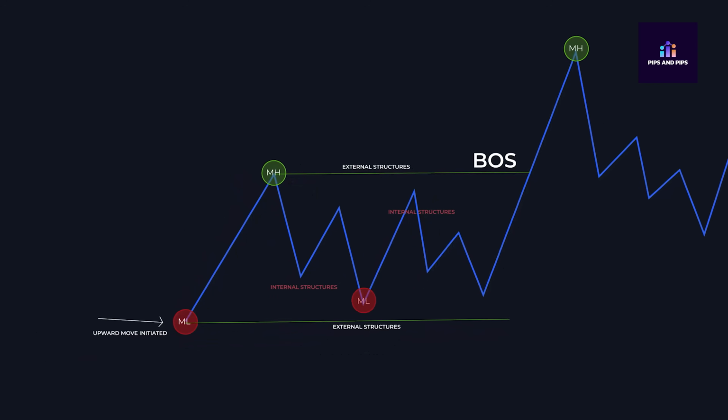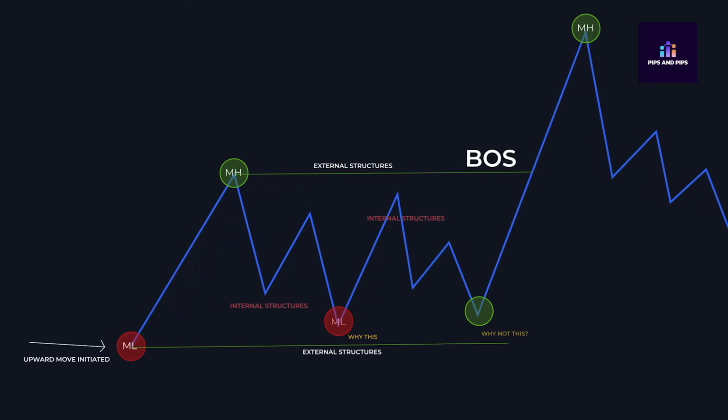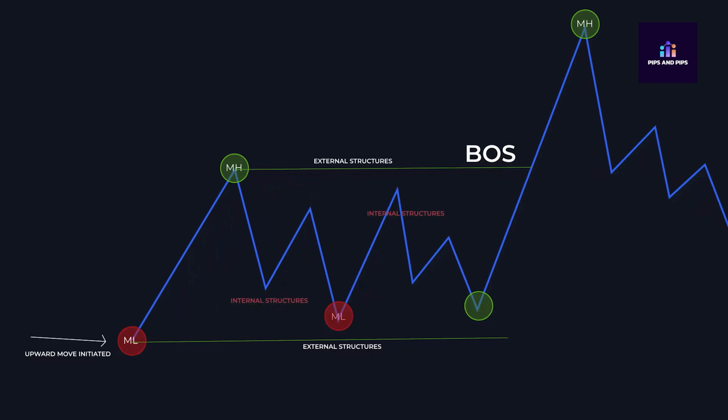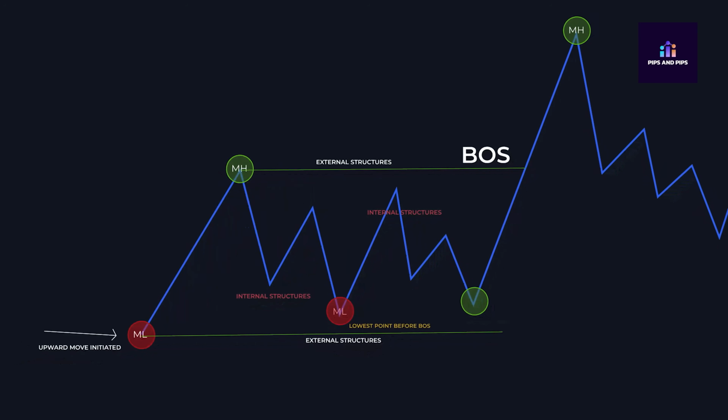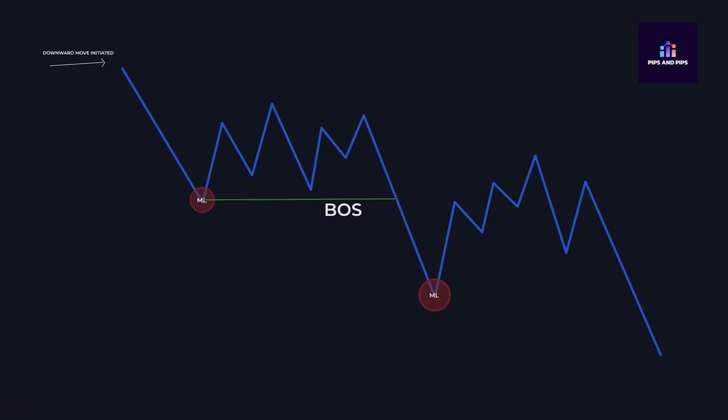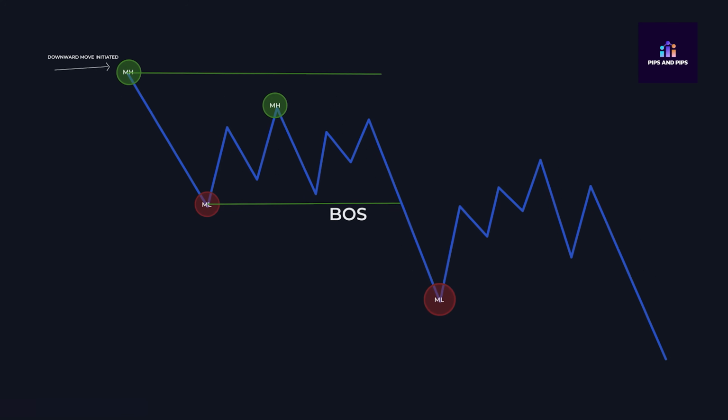Now you may be thinking, why is this considered the major low and not this one? Guys, remember this. When the market is in an uptrend, the lowest point before the break of structure is always considered the major low. Similarly, when the market is in a downtrend, the highest point before the break of structure is always considered the major high.